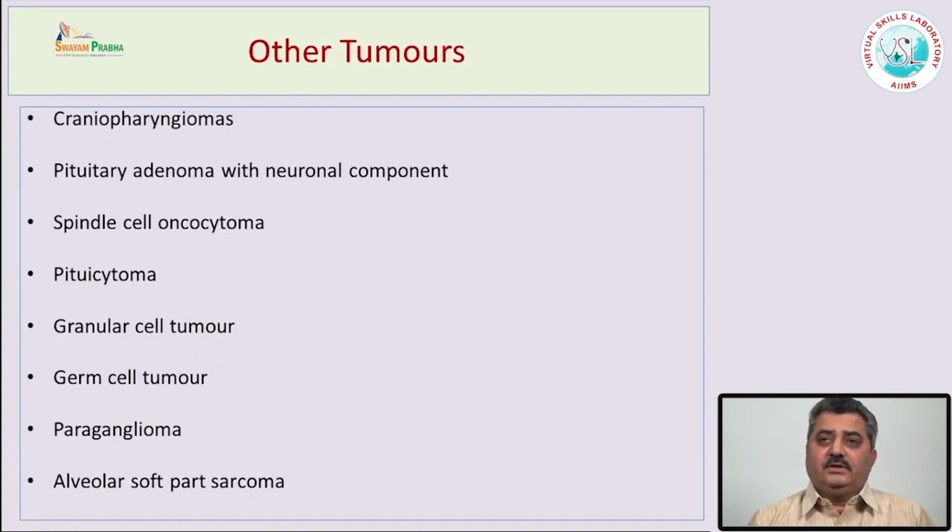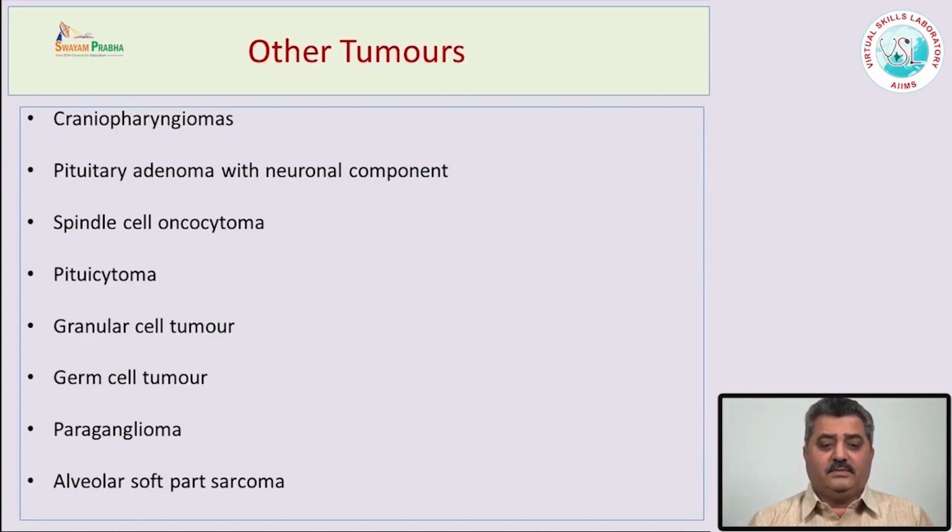The other tumors which occur in the pituitary gland include craniopharyngioma. There is one peculiar type of tumor in the sella, which is pituitary adenoma with some neuronal component or some neurons. There is also spindle cell oncocytoma and pituitary granular cell tumor. Rarely there can be germ cell tumor in the sella, paraganglioma or alveolar soft part sarcoma. Most of them are very rare.